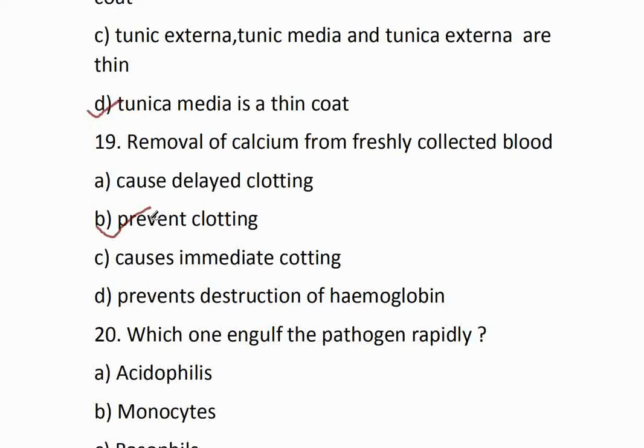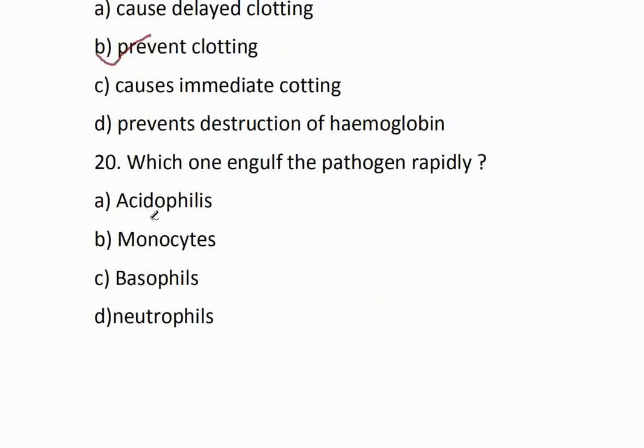Question number 20. Which one engulfs the pathogen rapidly? Option A, acidophils. Option B, monocytes. Option C, basophils. Option D, neutrophils. The correct option is option D, neutrophils.